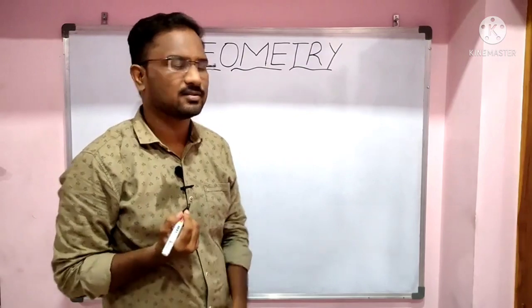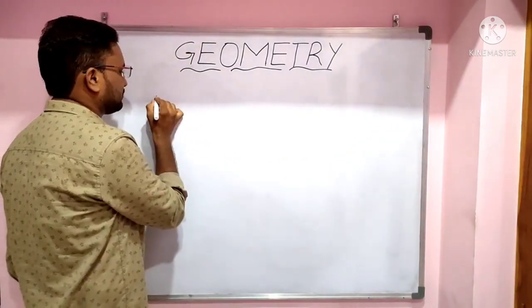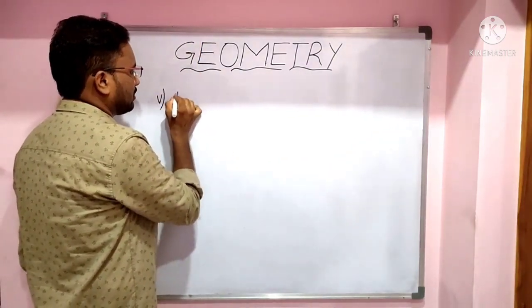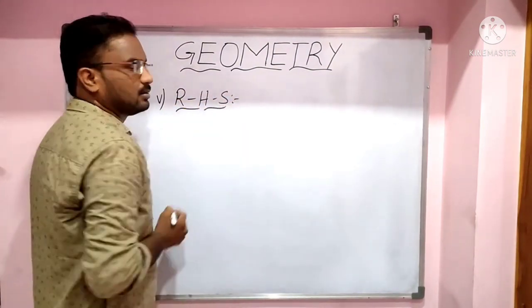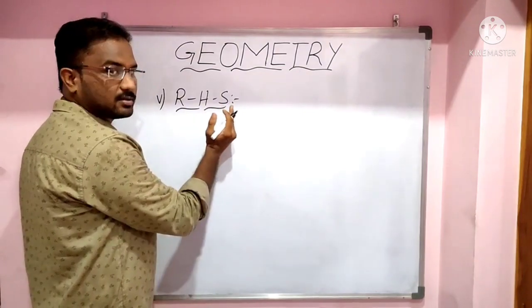So next one, fifth property, RHS, right angle hypotenuse side.